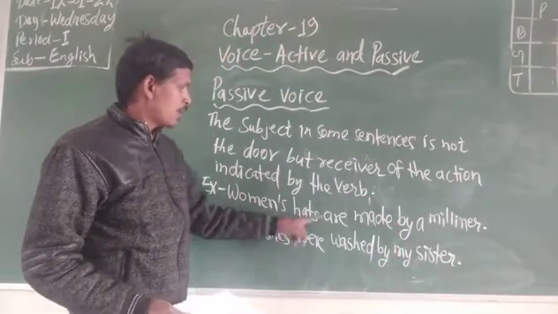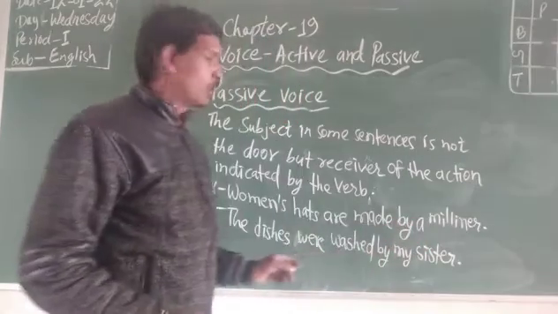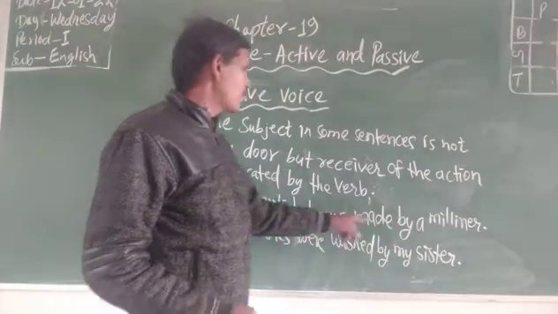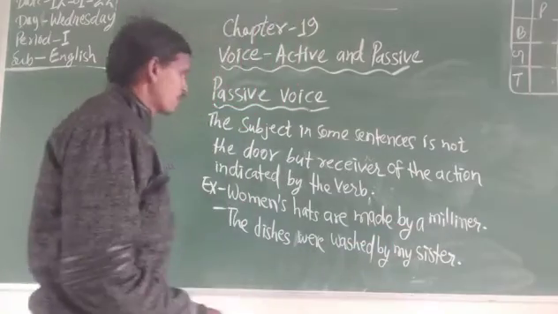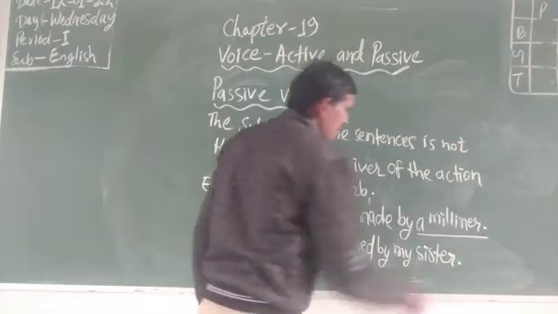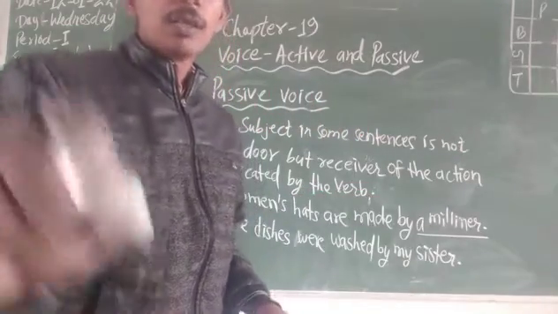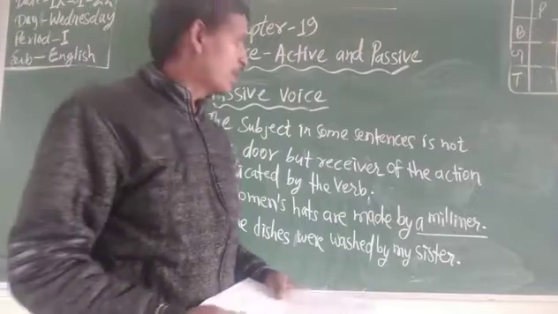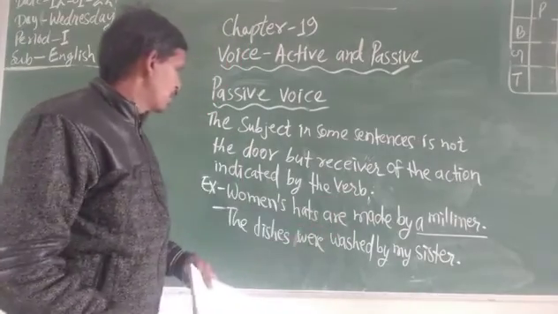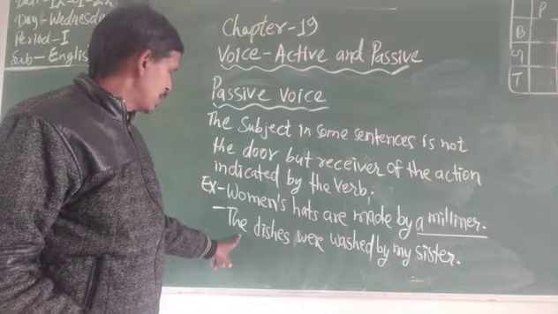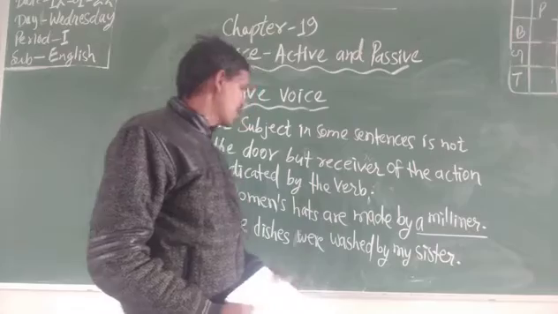Women's heads are made by a milliner. Here the subject is in the place of the receiver. So women's heads are made by a milliner. And now the second sentence, the dishes were washed by my sister.